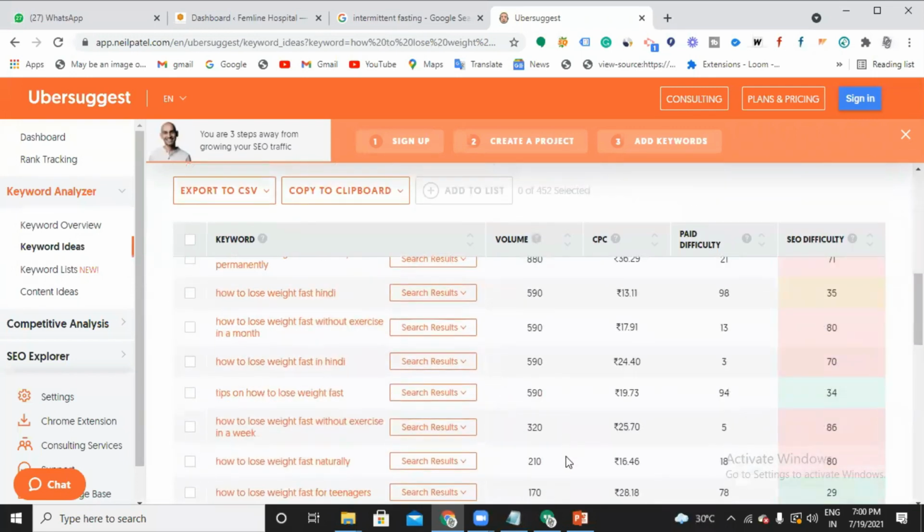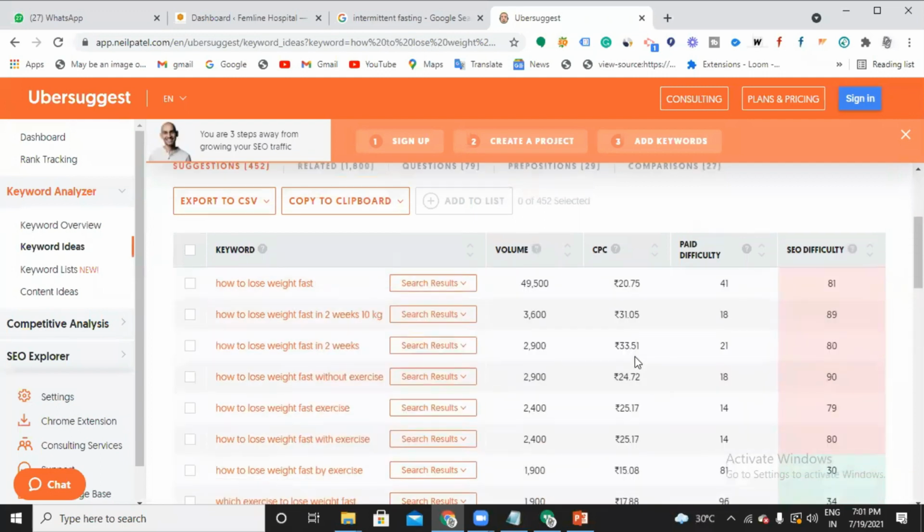Miss, I'm sorry, I'm just thinking, if I start for a hospital website and want to do SEO, then for best hospital or best maternity hospital in Hyderabad, everyone will